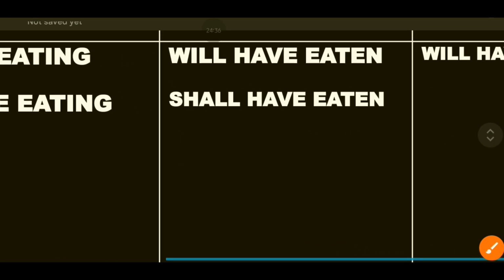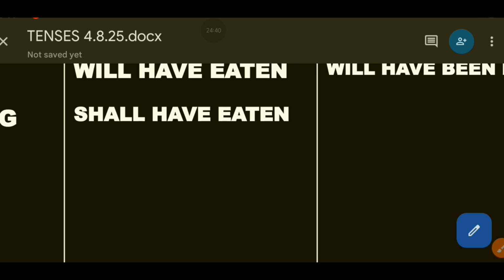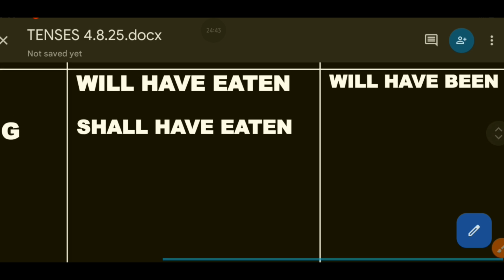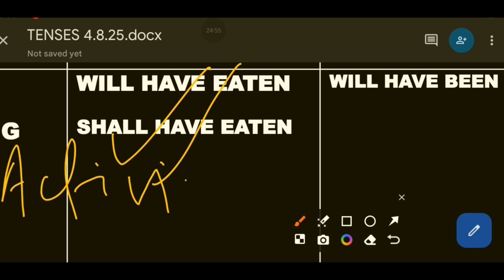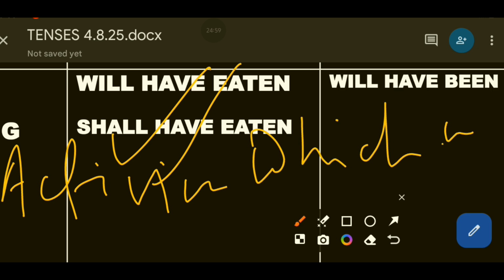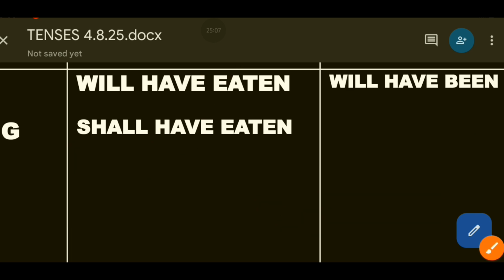Now, will have eaten. If you are sure that you will have completed that activity in future, if you are sure that by that time you will have completed that activity, then you can say will have eaten. Will have and shall have are used for activities which will be completed in future, the activities which have already been executed in future.